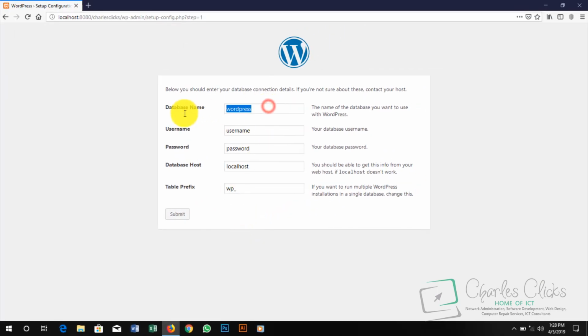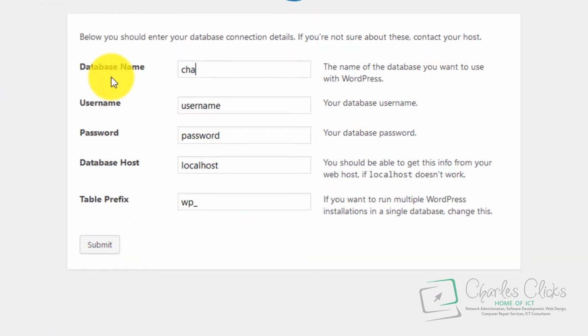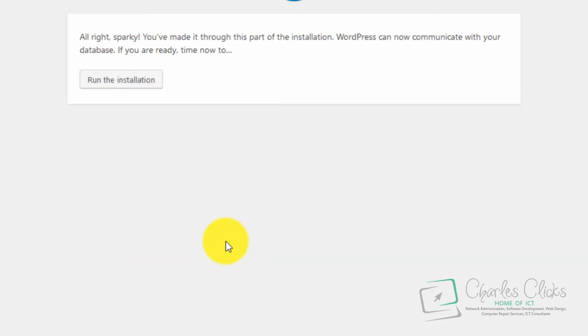My database name is Charles Clicks, and the default username on localhost when you're setting up a WordPress installation is root. Remember that. Your database password is blank or empty because we do not secure our database. So I click on submit, run the installation.